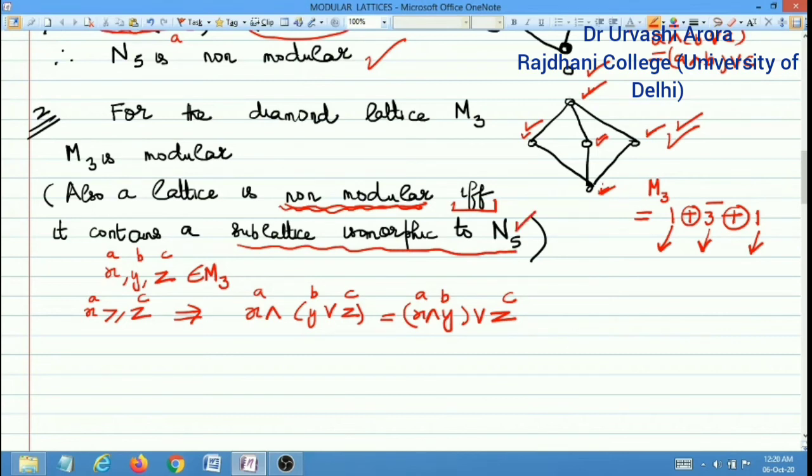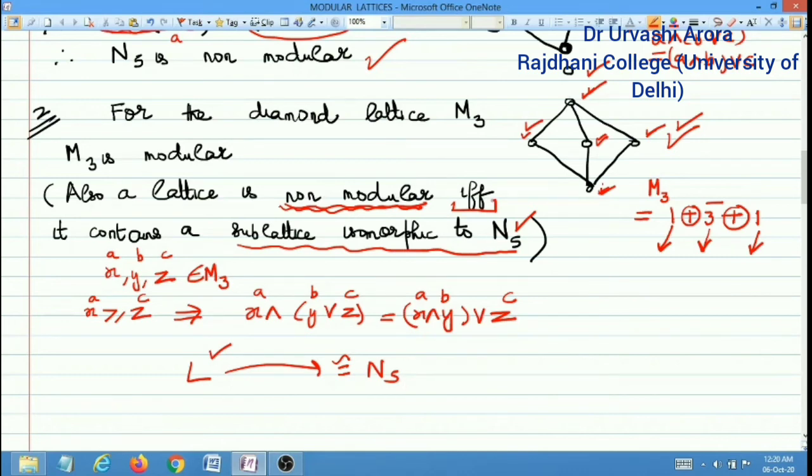N5 is the pentagon lattice. So whenever a lattice L has a sublattice isomorphic to N5, because we know that N5 is non-modular, L will also become non-modular.